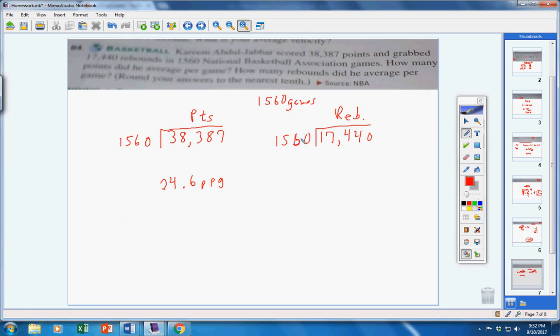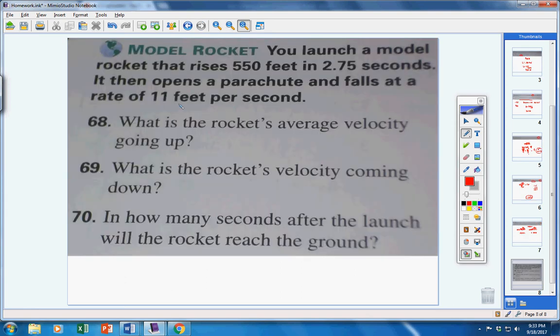And let's see what we get here. He averaged 11.18 rebounds per game. Okay? Guys, pretty simple math, not difficult at all, okay? Moving on to number 68 through 69.